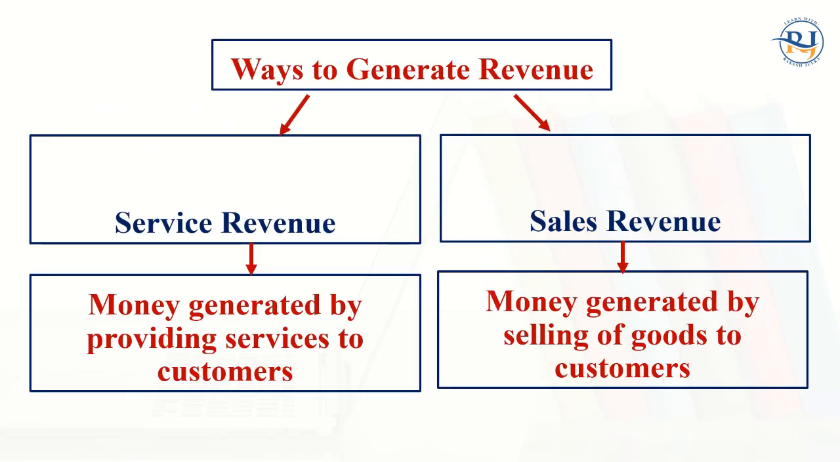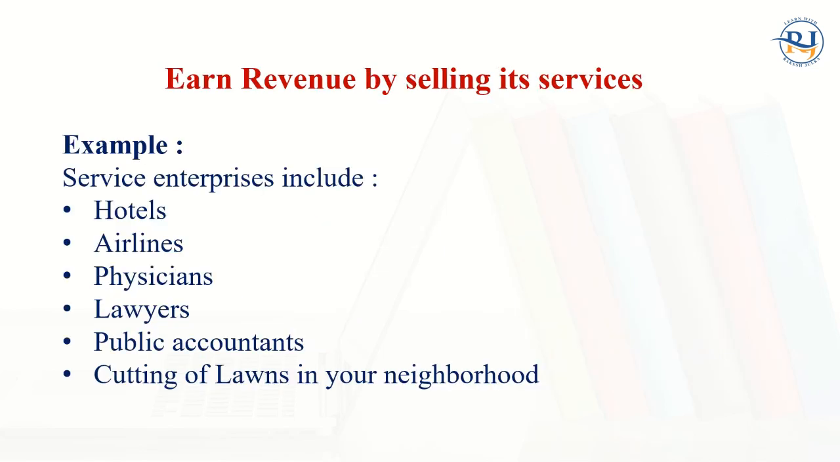Money can be generated in two ways: service revenue and sales revenue. Service revenue is related to providing services and getting money from the customer. Sales revenue is providing goods, meaning commodities that you can see and touch, to the consumer and receiving money out of that.